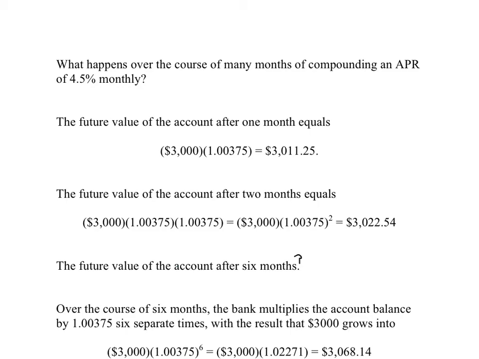Same thought process. That $3,000 is multiplied by the monthly growth factor on 6 separate occasions. Every month, for 6 months, the bank is multiplying your account balance, whatever it is, by 1.00375. So there are 6 successive multiplications by 1.00375. Okay, that has the same overall effect as 1 multiplication by 1.02271. In other words, this number here is the 6-month growth factor. And so your $3,000 will grow to